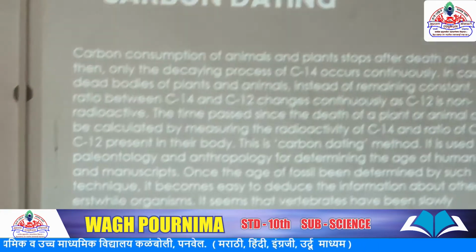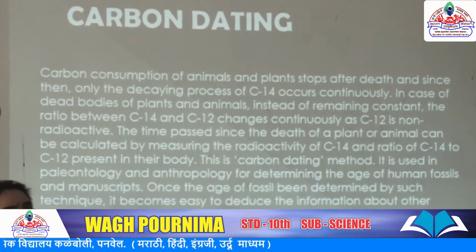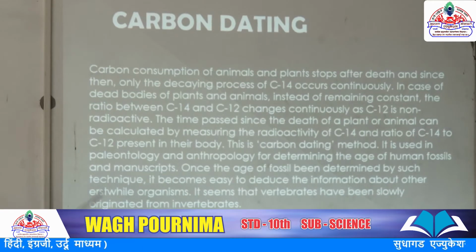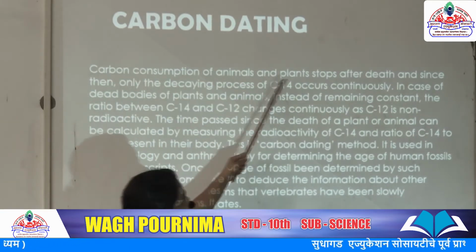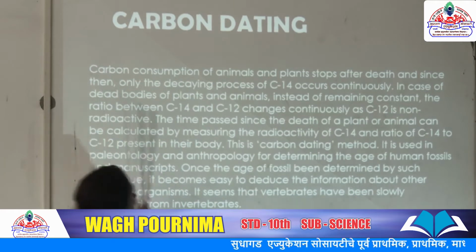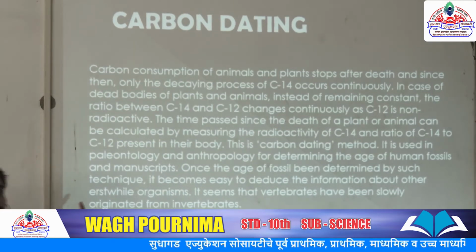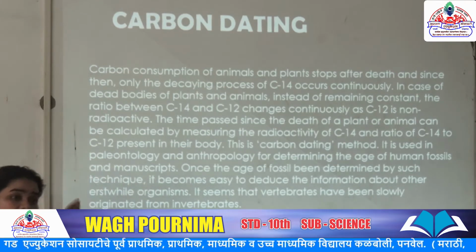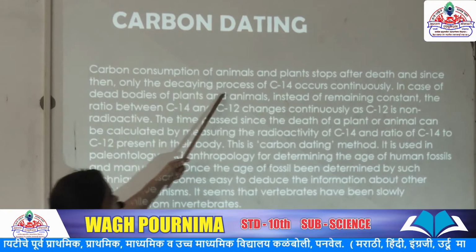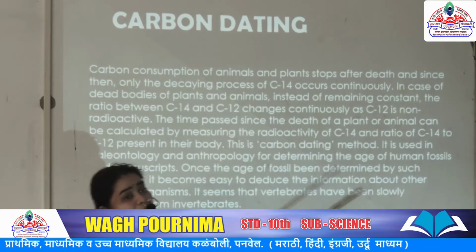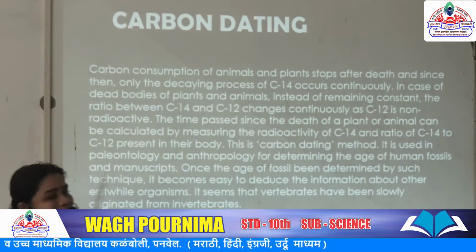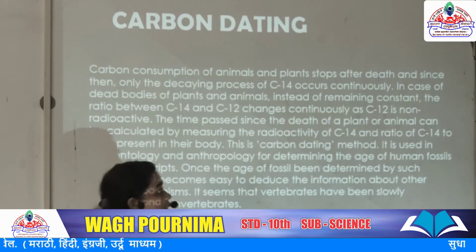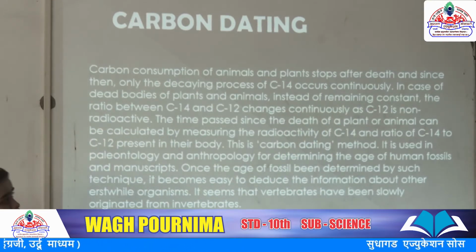Next is carbon dating. Here, first, carbon is an element present in all living organisms. This is a very important topic. Carbon consumption of animals and plants stops after death. When death occurs in any organism, the intake of carbon stops, but the decay of carbon continues, that is C14 and C12. These are the two main isotopes of carbon, and C14 decays continuously in the organism.